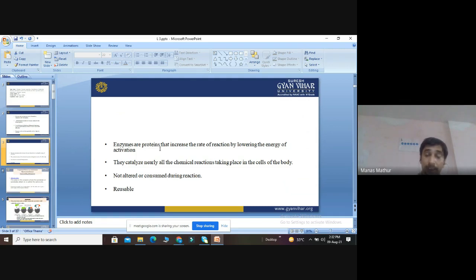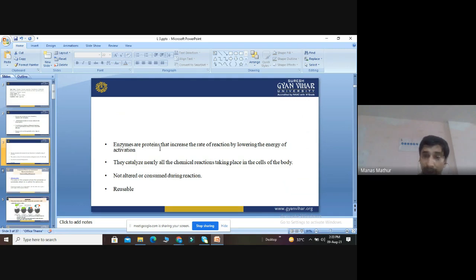They are not altered or consumed during the reaction, and they can be reused. So these are the main properties of enzymes, that they belong to proteins.